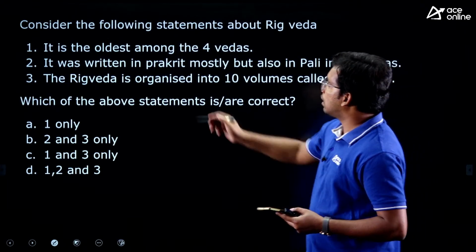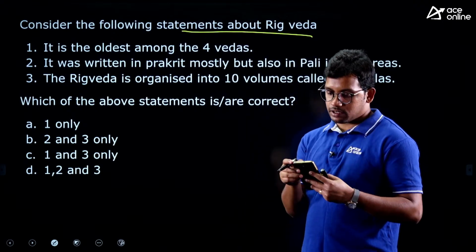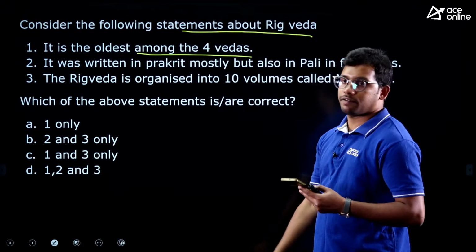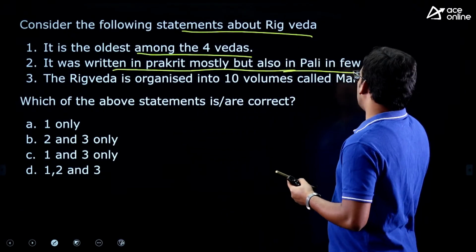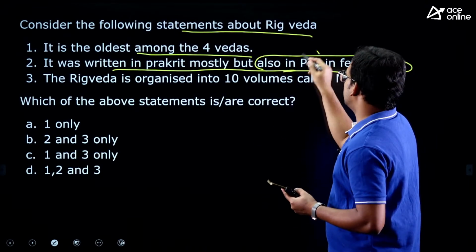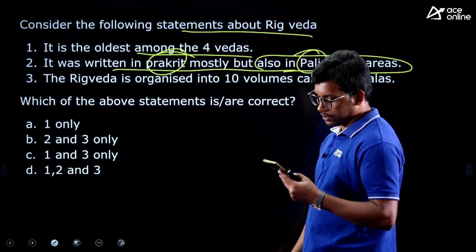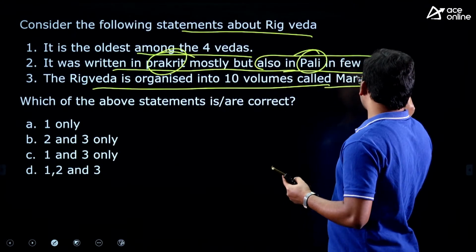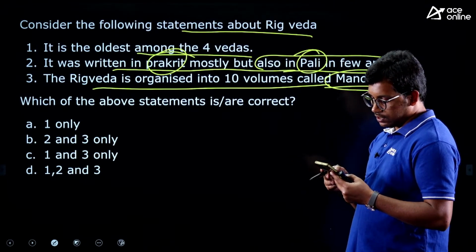Next one, consider the following statements about Rigveda. About the Rigveda, they have given some statements. First one, it is the oldest among the 4 Vedas. Second, it was written in Prakrit mostly, but also Pali in a few areas. So they are saying it was written in Prakrit and Pali. The third statement: the Rigveda is organized in 10 volumes called Mandalas. So what is the answer?